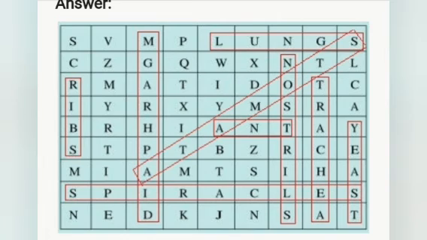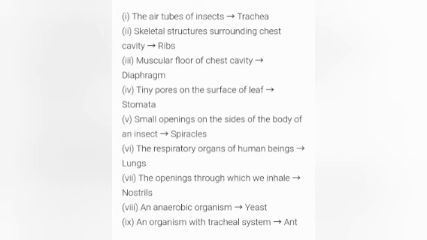The answers to the clues are: the air tubes of insects is trachea, skeletal structures surrounding the chest cavity is ribs, the muscular floor of the chest cavity is diaphragm, tiny pores on the surface of a leaf is stomata, small openings on the sides of the body of insects is spiracles, the respiratory organs of a human being is lungs, the openings through which we inhale is nostrils, the anaerobic organism is yeast, and the seventh one is ant.